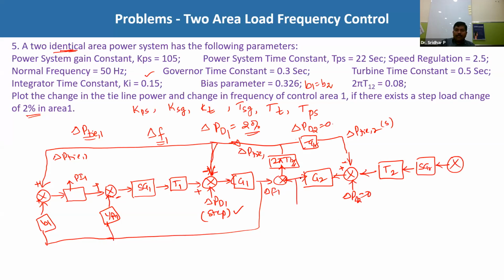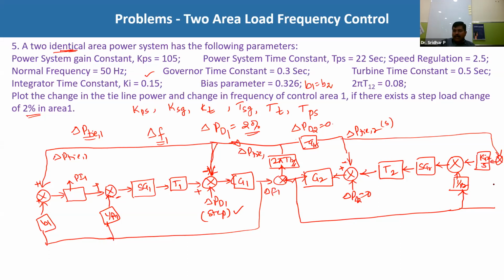So from here, this is 1 by R2, then again the PI controller KI2 by S, then again one summer will be there. So this is one thing, and here B will be there, that is nothing but the B2, then it will be connected to here. This is positive and this is also positive. So this whole diagram, this complete diagram, is by keeping delta PD2 equal to 0. So finally you have to keep a scope here.